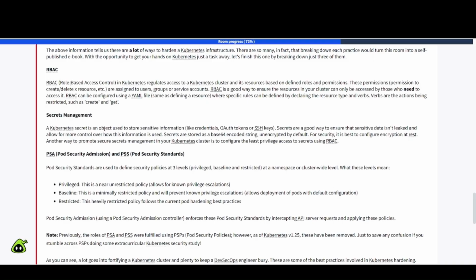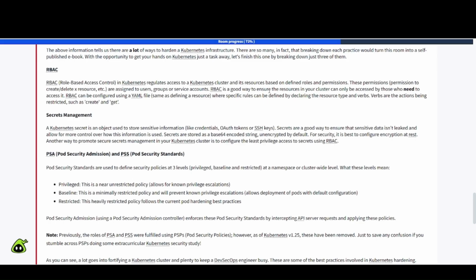First one up is going to be RBAC, which is role-based access control. Kubernetes regulates access to a Kubernetes cluster and its resources based on defined roles and permissions. These permissions, to create or delete resources, etc., are assigned to users, groups, or service accounts.